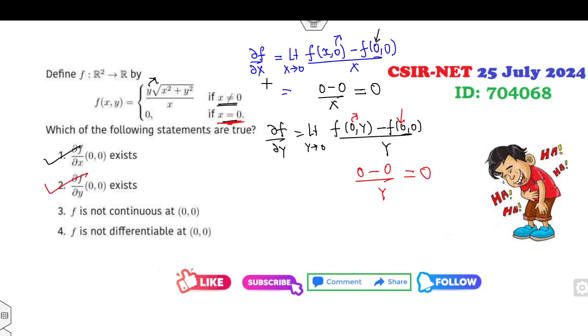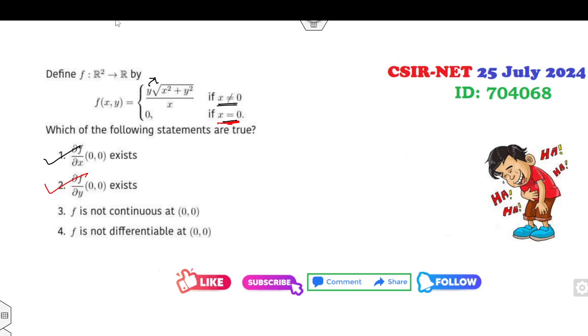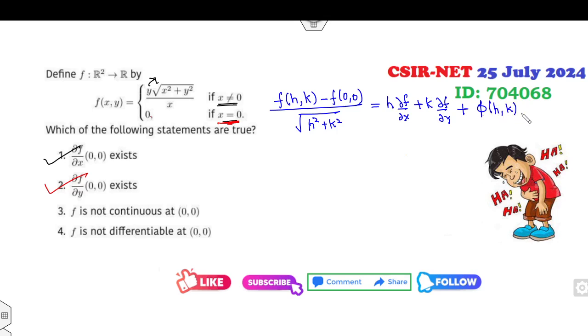So the partial derivatives exist. Now is f differentiable or not? I can start with the differentiability definition. f(h,k) minus f(0,0) divided by the square root of h square plus k square equals h times the partial derivative with respect to x plus k times the partial derivative with respect to y plus a function of h, k. Now both partial derivatives I obtained from the first case are 0.